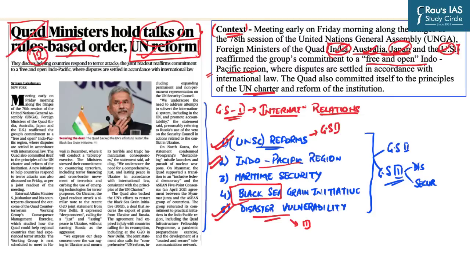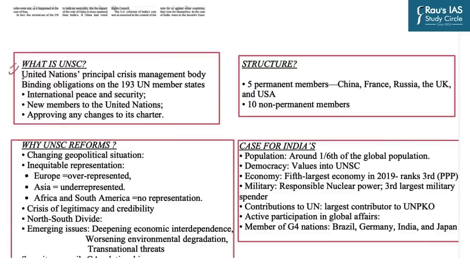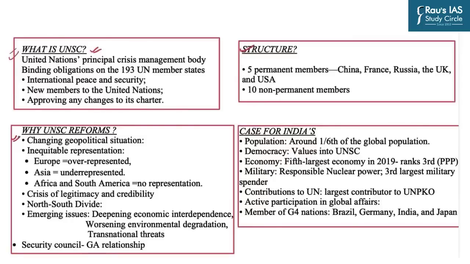Now coming to the second important theme of this news, that is UNSC reforms, United Nations Security Council reforms. We will discuss what is UNSC, its structure, why UNSC reforms are needed and what are the specific areas where UNSC reforms are needed, and then we'll discuss in the end what is the case for India's permanent membership stake at the United Nations.